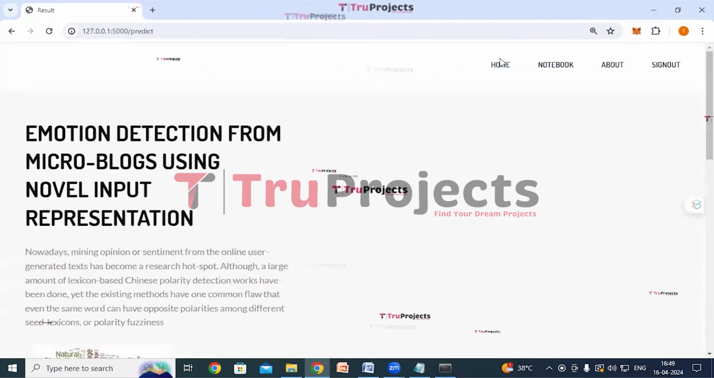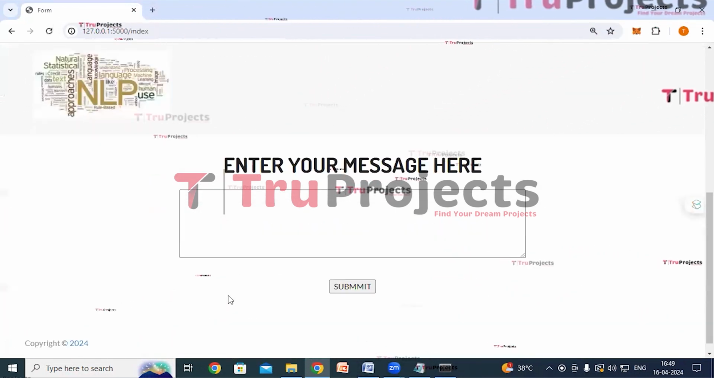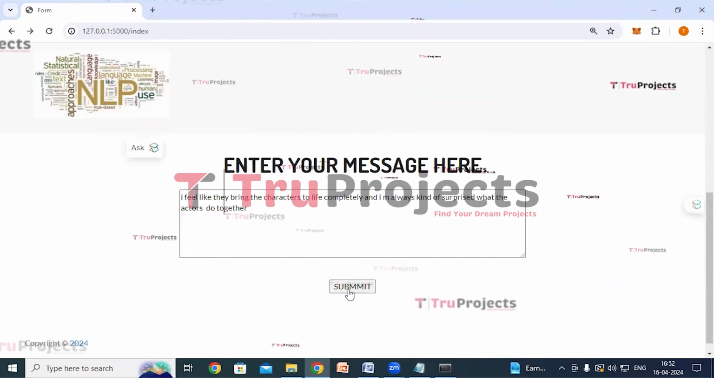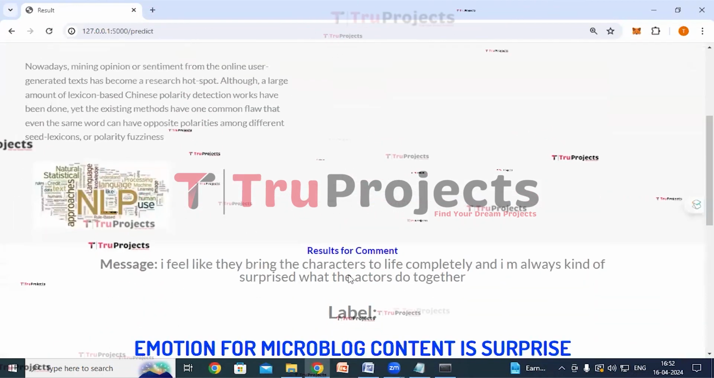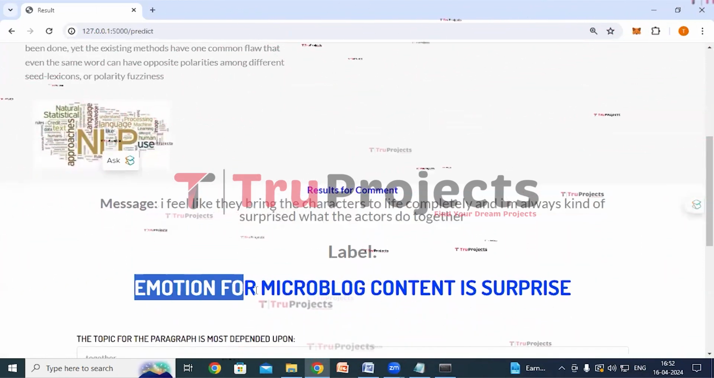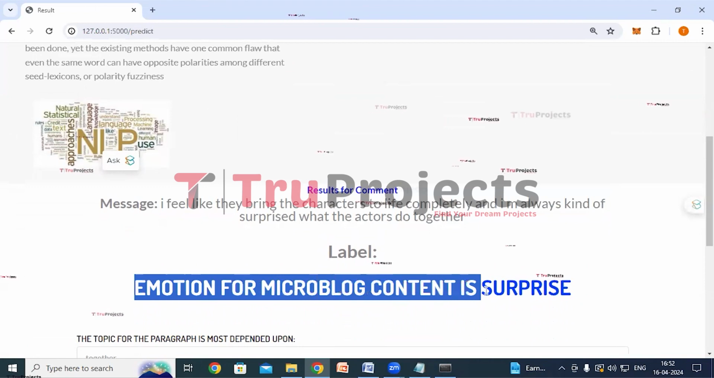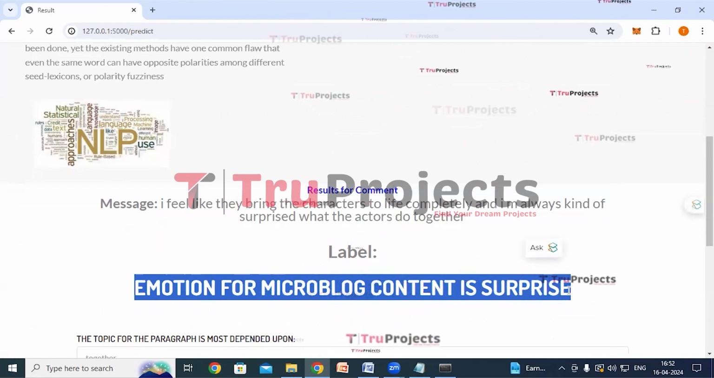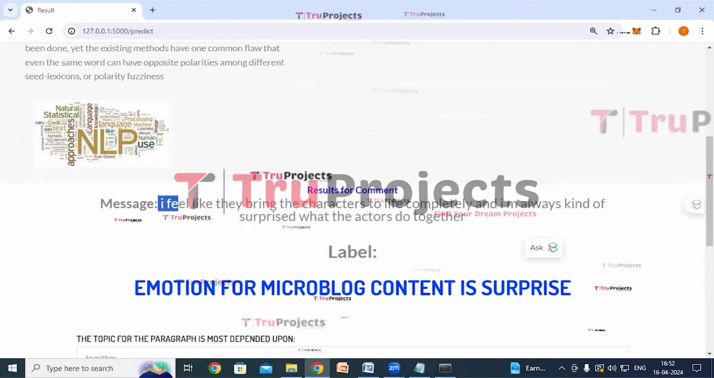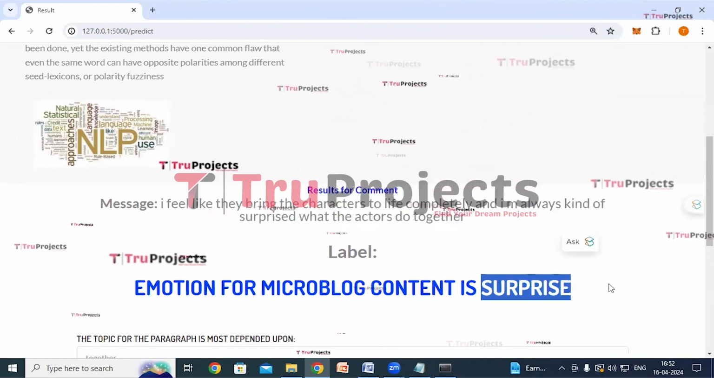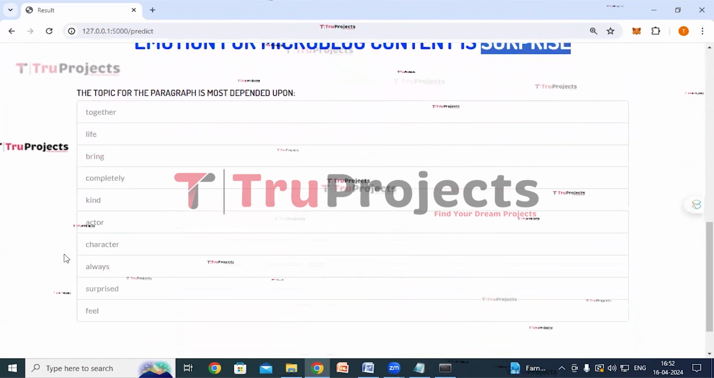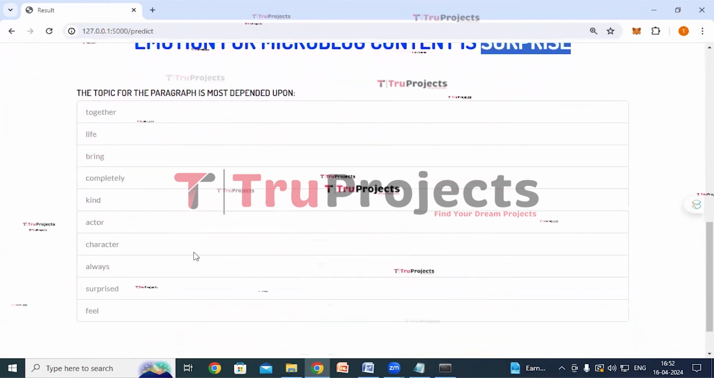We'll try giving another message. Click on the home link. I have entered this text. Now click on the submit button. This is the given input. And here we can see emotion for microblog content is surprise. So the application has detected the emotion in this message as surprise. And based on these words, the application has taken this decision.